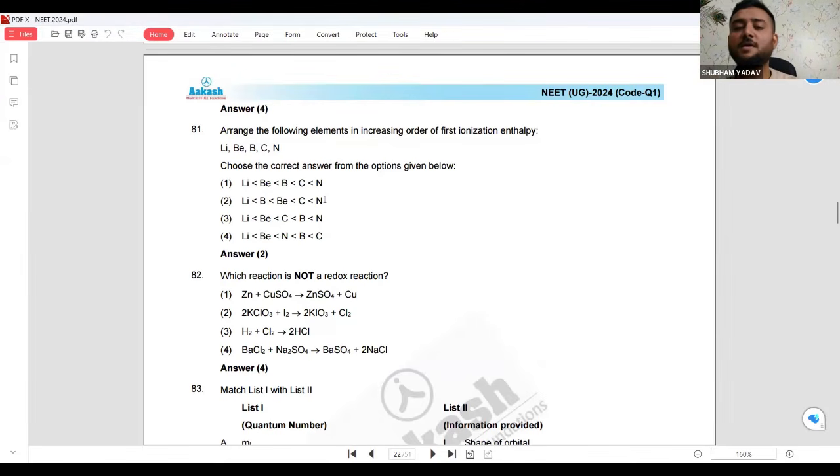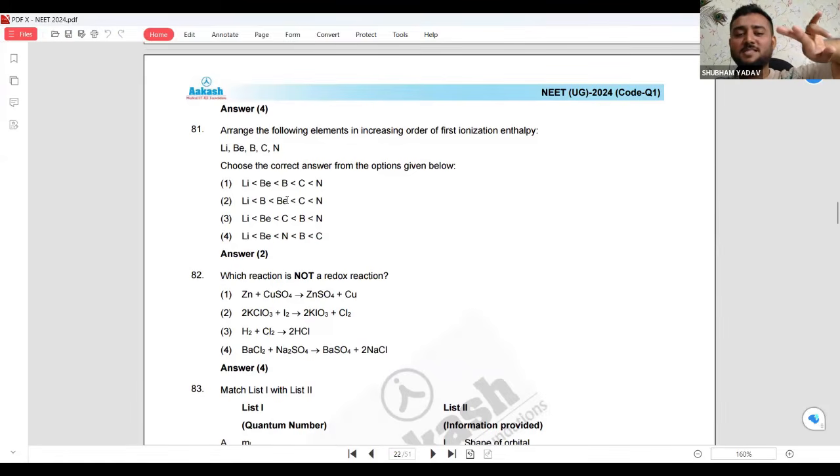First, ionization enthalpy. You will think that when we go from left to right, the ionization enthalpy actually increases. So it is lithium, beryllium, boron, carbon, nitrogen. So you will think it will be lithium, then beryllium, boron, carbon, and nitrogen will be the highest. Okay. But there is a small catch. That answer will be also there, option number 1. You will take it, you will be happy, like, arey, mera to sahi. But there is an exception in beryllium and boron only. Inka ulta hota hai. So the answer will be 2.